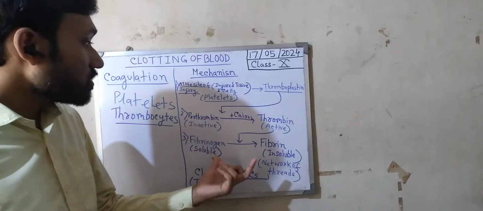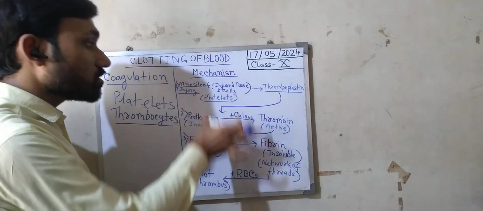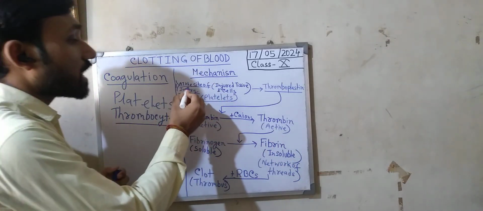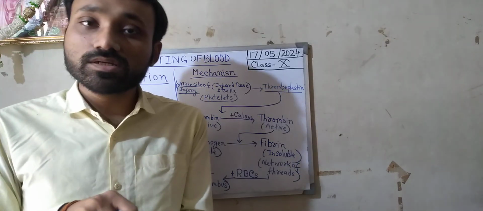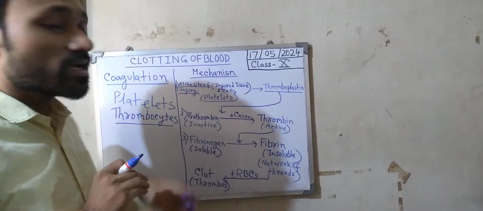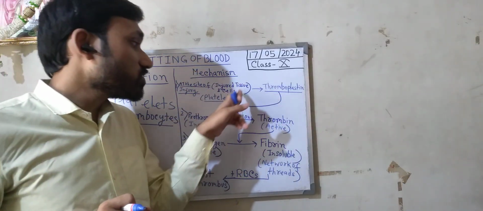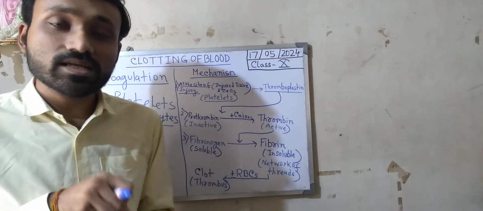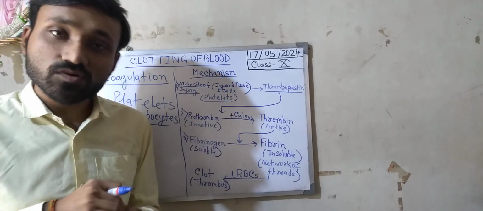You can see on the board, on the left hand side, the mechanism of the clotting or coagulation process is given. The first step is at the site of injury. The site of injury means the place or location in our body where the injury has occurred, where the tissue or cells have got damaged and eventually the blood vessel there has also got damaged.